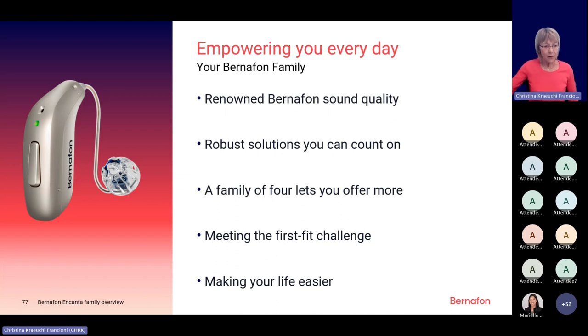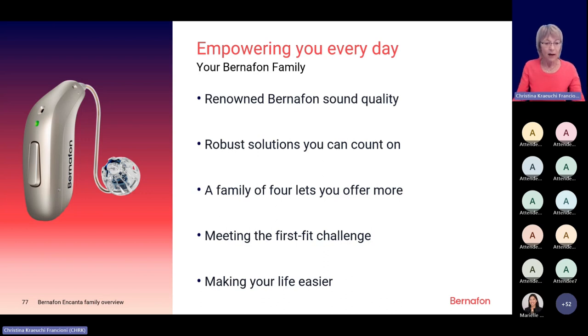So we have seen a lot of new information for PowerShop, but I really, really love Incanta because, yes, it's empowering our hearing aid users every day. We can still have the great renowned Bernafon sound quality. We have great solutions we can count on. We have a family of 4 which offer a lot of great features and great options.